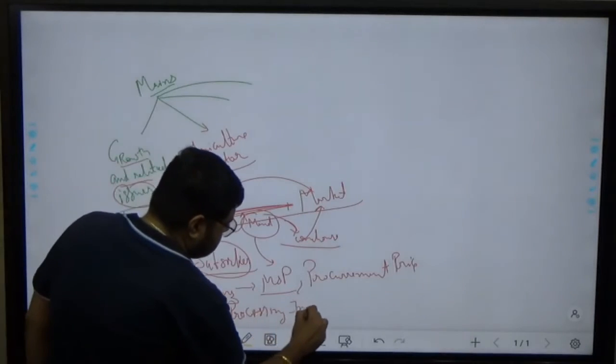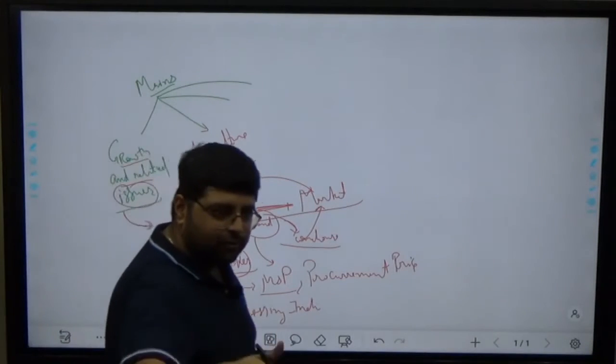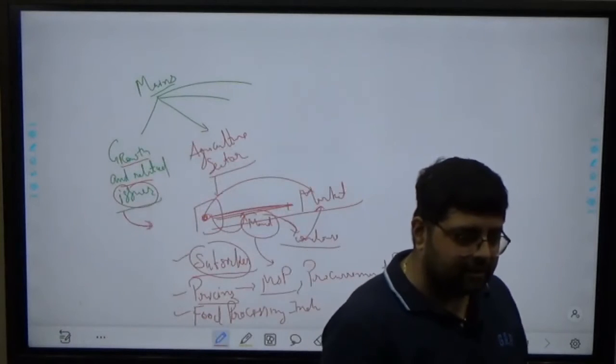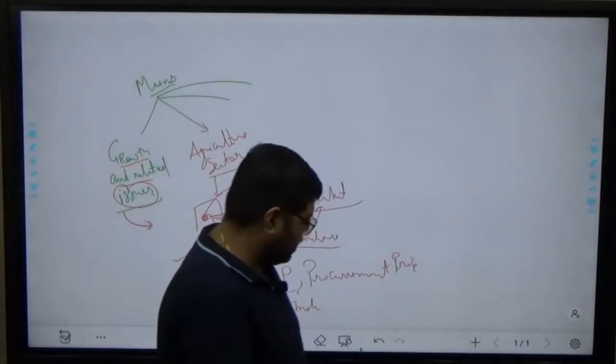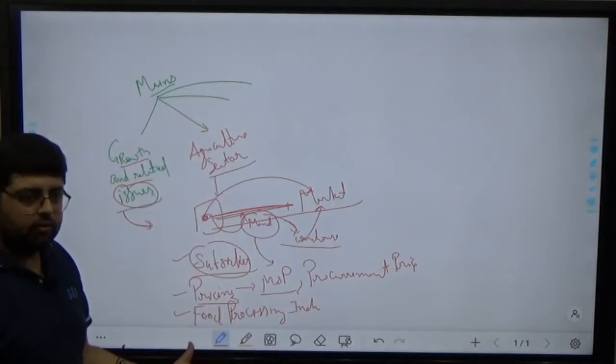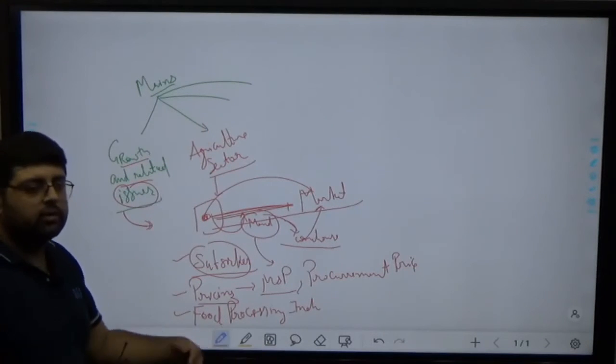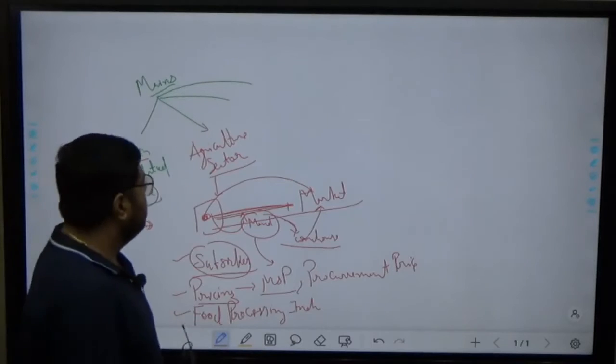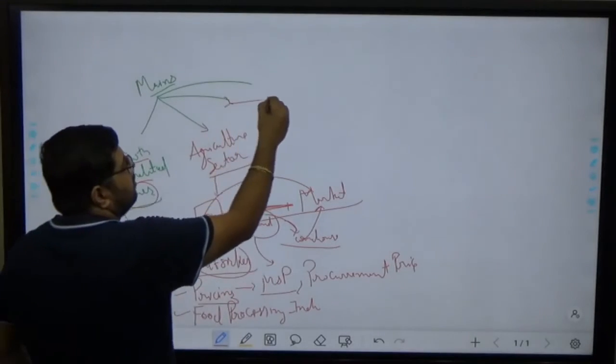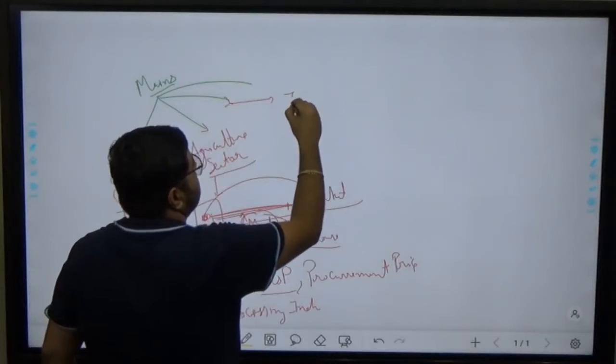And the last in this is food processing. Food processing industries, it is nothing but the spicy food we used to consume, like tomato sauce and all those things, okay. So what are the challenges faced by India with respect to food processing industries, and what steps government has taken, okay. Next, third is what we are going to see, that is industries.